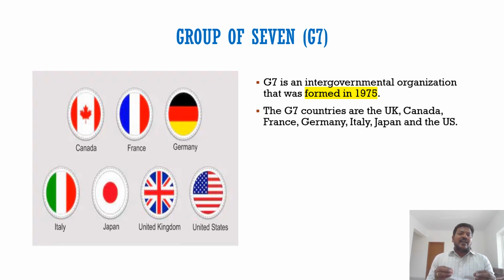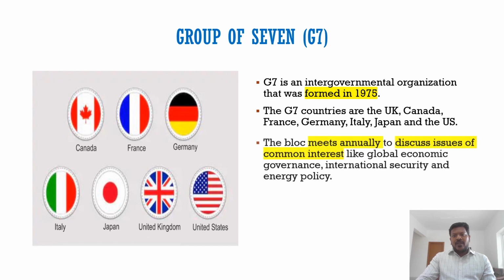The most important aspect is we should know who the members are. We have the US, Canada, then the UK, France, Germany, Italy, and Japan. So 4 countries in Europe, Japan, then the US and Canada. These are the 7 countries that are part of G7.